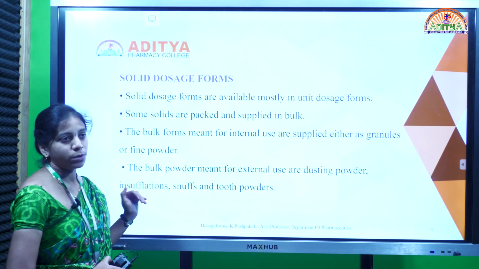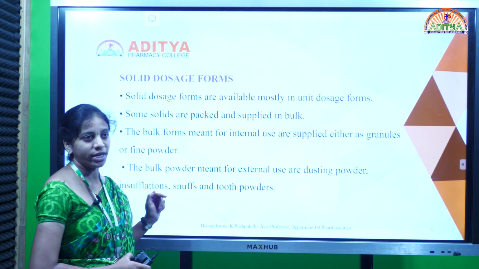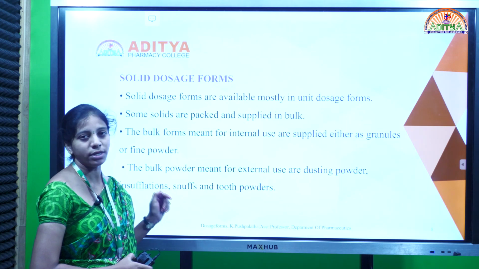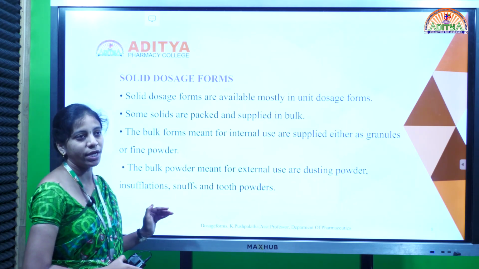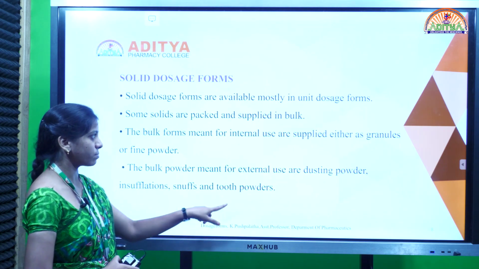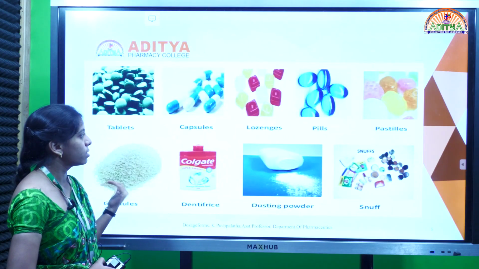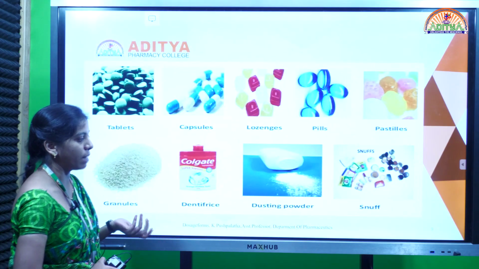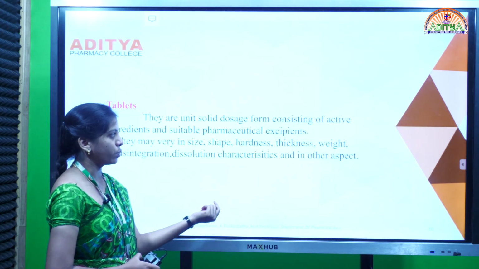Bulk dosage forms are again of two types, internal and external. In case of internal, they have to provide it as powders or granular form. In case of external, they have to provide it in powder form only. Examples are dusting powder and tooth powders. So these are all different types of solid dosage forms. In the picture, tablets, capsules, powders and dusting powders all come under examples of solid dosage forms.